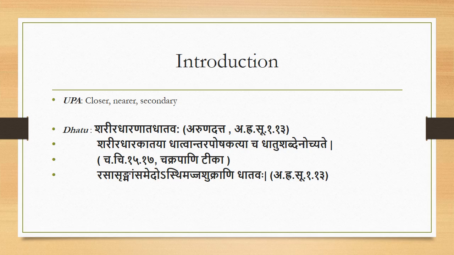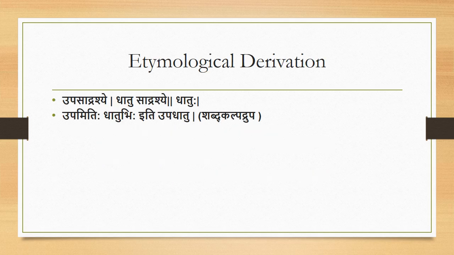So here, collectively, what is the meaning of the word Upadhatu? Upadhatu is considered a byproduct of the Dhatu, which has some qualities and actions similar to their parent Dhatu, but in secondary form. Such an entity is called an Upadhatu. What is the etymological derivation of Upadhatu? Upadhatu means that which is closer, nearer, and similar to Dhatu. That entity is called an Upadhatu as per the derivation.